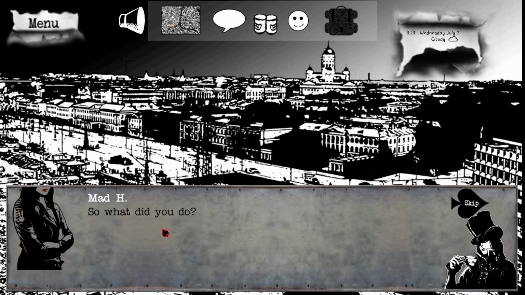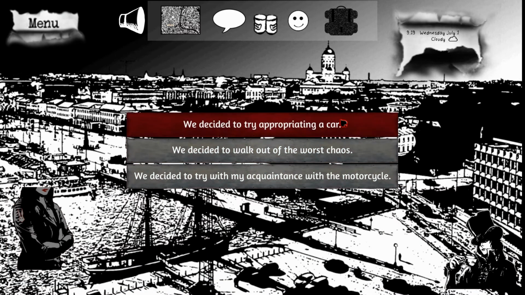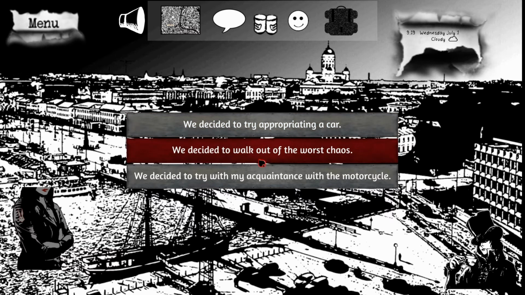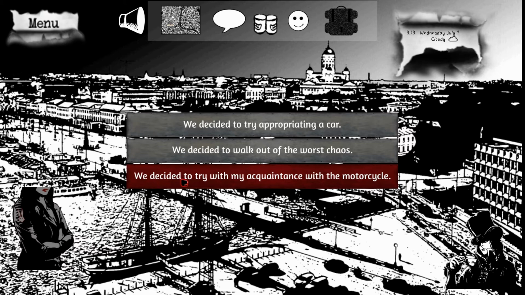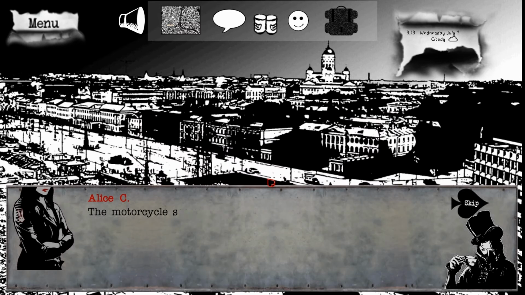That's okay. So what did you do? I tried to appropriate a car. We decided to walk. Let's see here. We decided to try with my acquaintance with the motorcycle. Let's go that route.